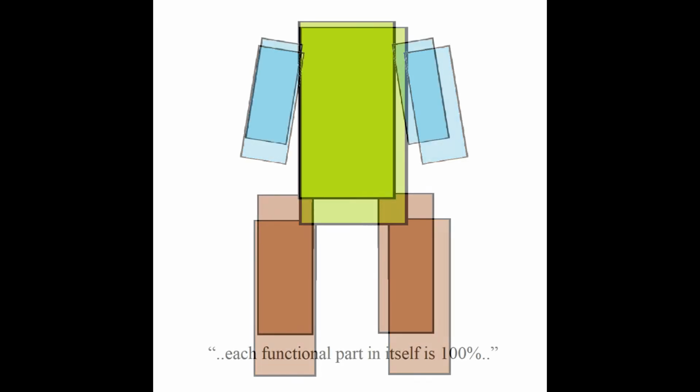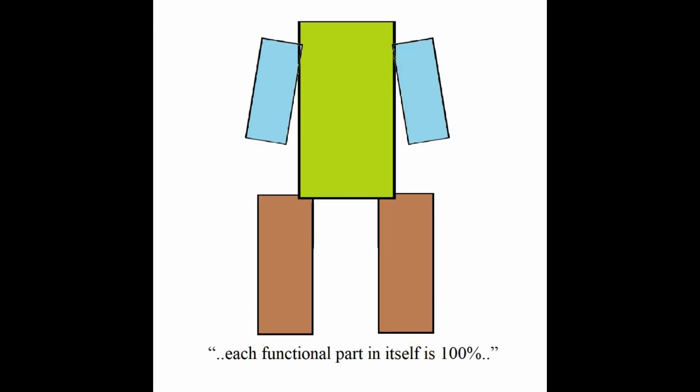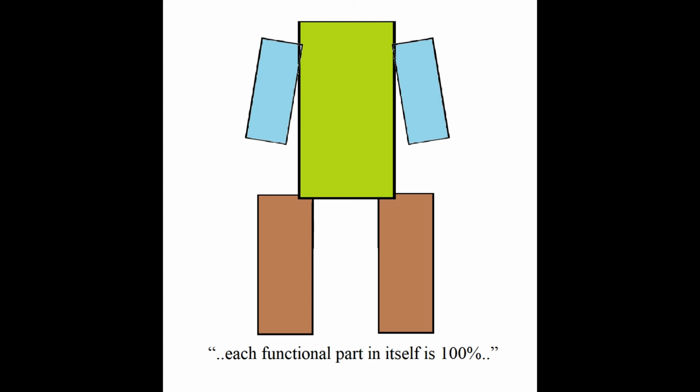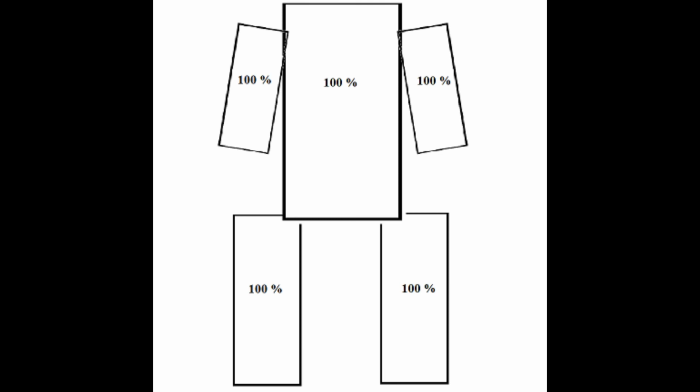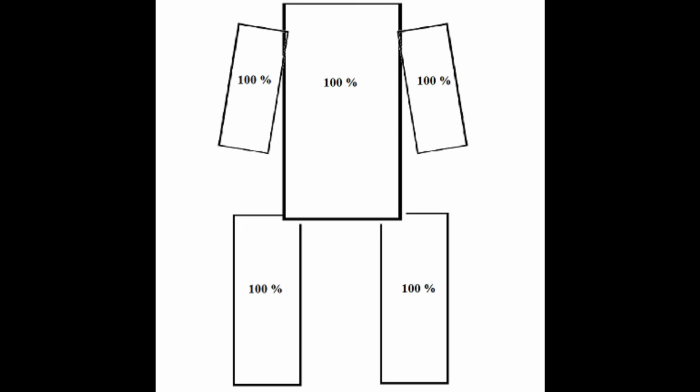This appearance of the locomotor system has been imagined from the statement in the preface of the NIOH manual of 2001, which says each functional part in itself is 100%. We will come to this statement later. Till that time, let us consider one fully abled right lower limb of this normal person. For the purpose of easy understanding, let us consider it as a rectangle of 100 units of activities. Similarly, you can also consider other limbs and spine as also having the value of 100%.